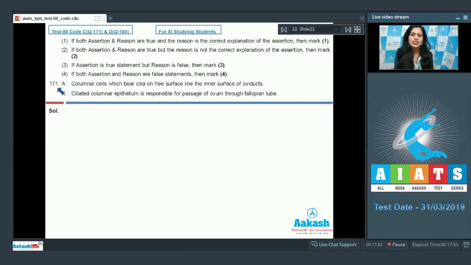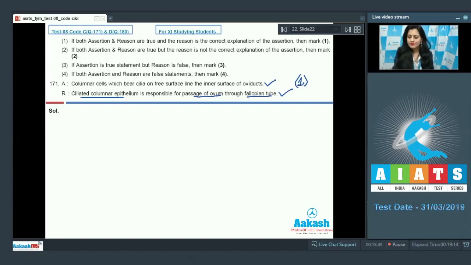The next question is question number 171. Assertion given is columnar cells which bear cilia on free surface line the inner surface of oviducts. And as it is a correct statement, so this assertion is true. The reason given is ciliated columnar epithelium is responsible for passage of ovum through fallopian tube. And as this statement is correct and it correctly explains the above given assertion, because function of ciliated epithelium is conduction, both assertion and reason are true and the reason is the correct explanation of the assertion, so we can mark it as 1.